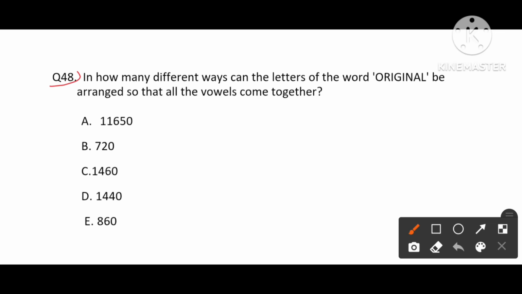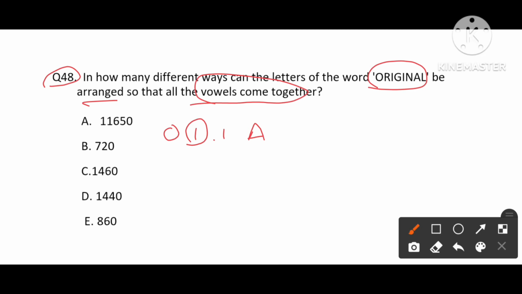Now we are going to see question number 48. In how many different ways can the letters of the word original be arranged so that all the vowels come together? So how many vowels in the original is O, I and A? 4 vowels, and in 4 vowels there are I common for 2 times. So how many possible ways we have is 4 factorial divided by 2 factorial.